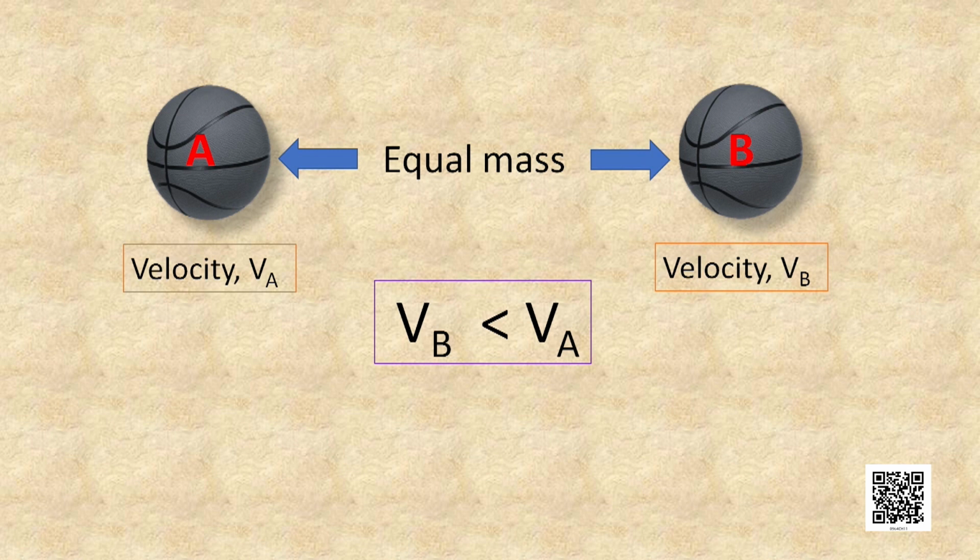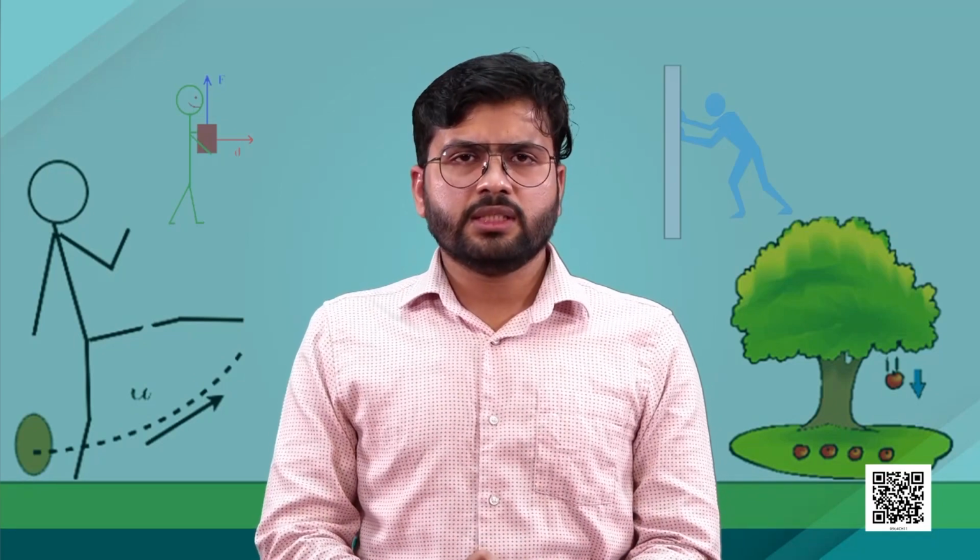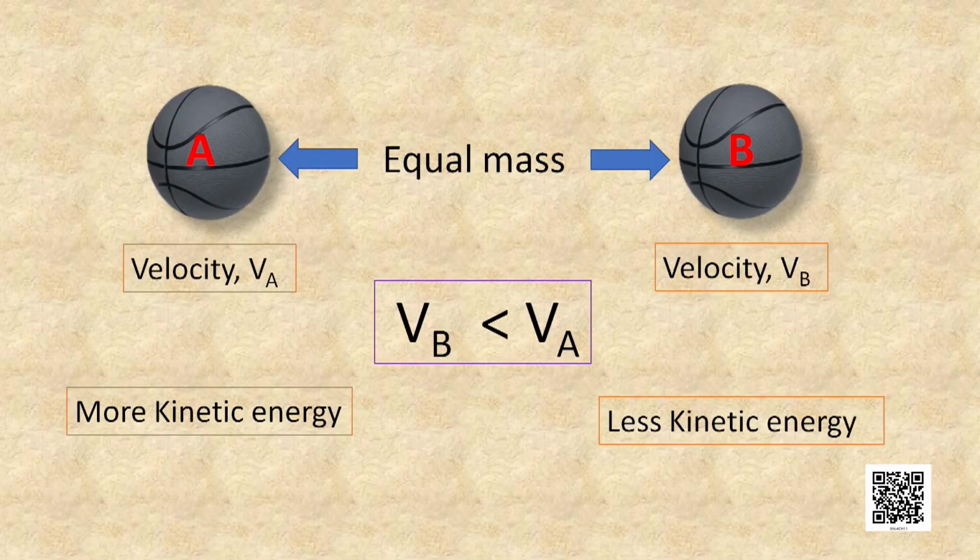Let's think of a situation where we will have 2 objects of the same mass, but the first object, let us assume object A, has greater velocity and object B has a lesser velocity. In which case do you think the kinetic energy will be more? As the mass of both the objects is equal, then definitely the object which has greater velocity will possess greater kinetic energy.